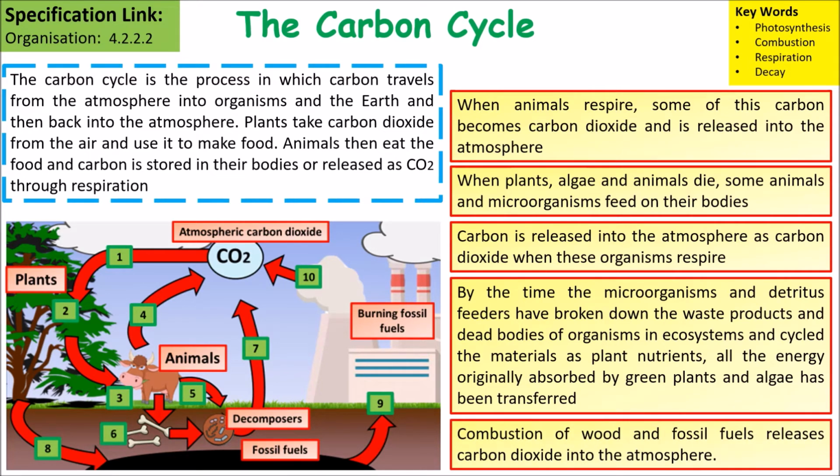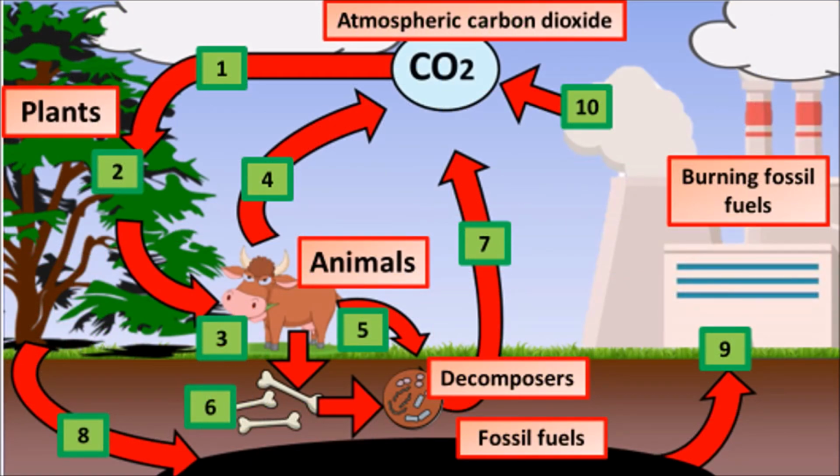Combustion of wood and fossil fuels also releases carbon dioxide into the atmosphere. So if we look at this diagram, a diagram like this summarizes what the carbon cycle is. We can see that we've got atmospheric carbon dioxide, which is taken in by plants during photosynthesis. Those plants are eaten by animals. The animals respire and release carbon dioxide back into the atmosphere.